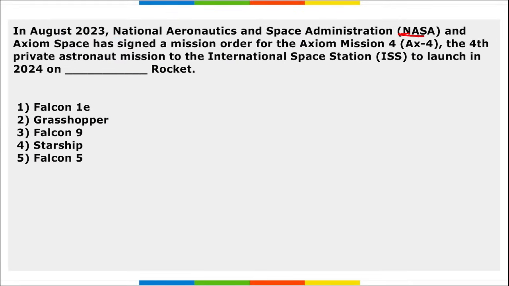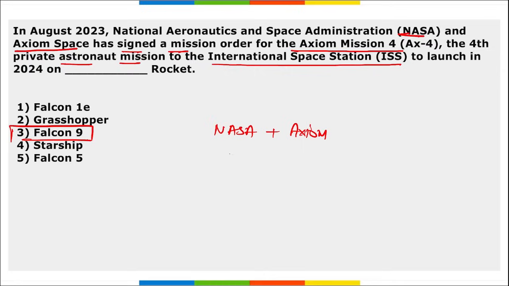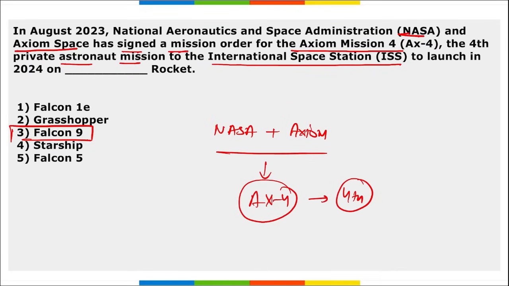Next, NASA and Axiom Space have recently signed a mission order for the Axiom Mission 4, that is the fourth private astronaut mission to the International Space Station, to be launched in 2024 using a rocket. So the famous rocket of SpaceX, Falcon 9. NASA and Axiom Space have signed a mission, that is Axiom 4 mission, that is the fourth private astronaut mission to the International Space Station, that will be launched in 2024, and it will be launched using the Falcon 9 rocket of SpaceX.